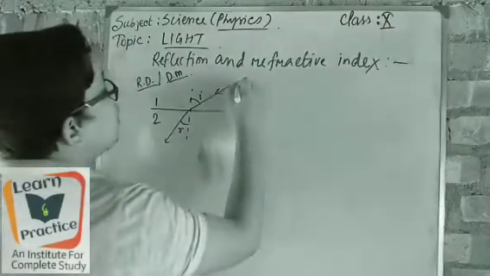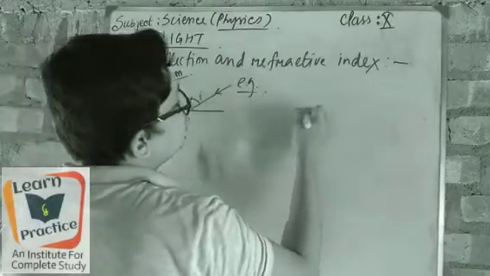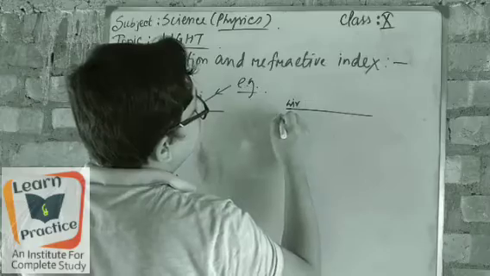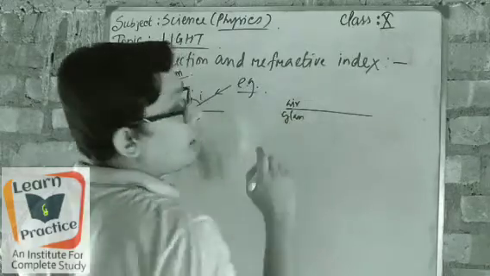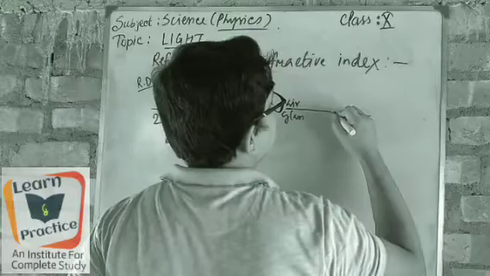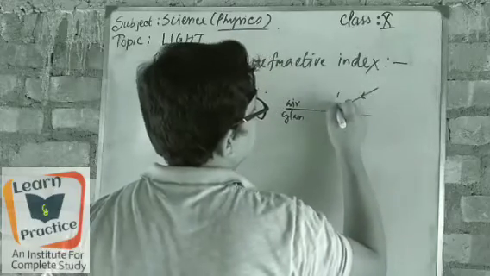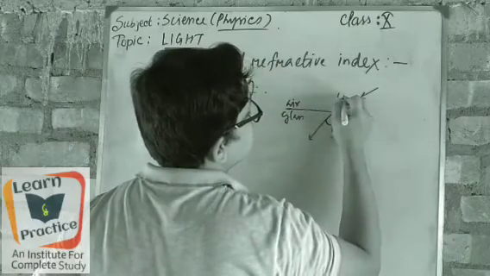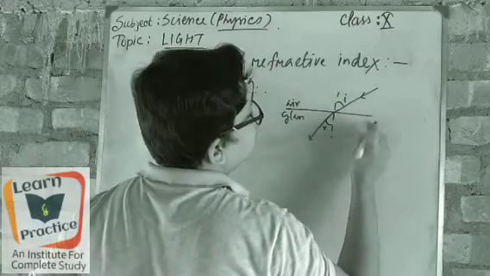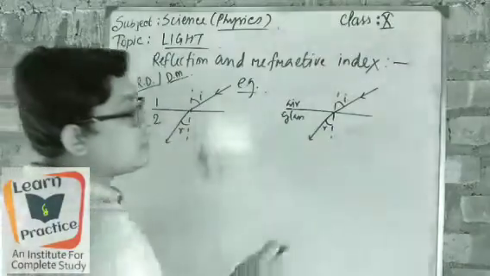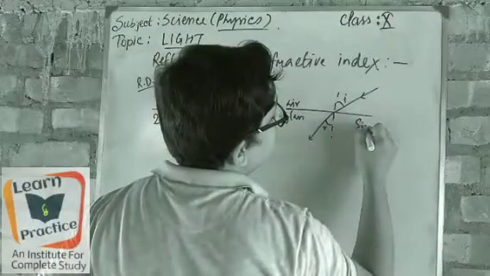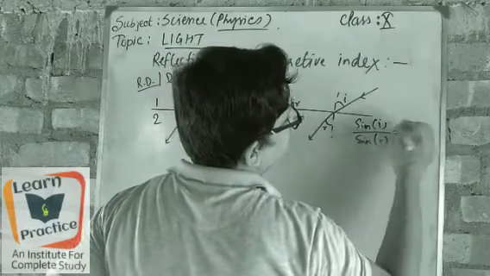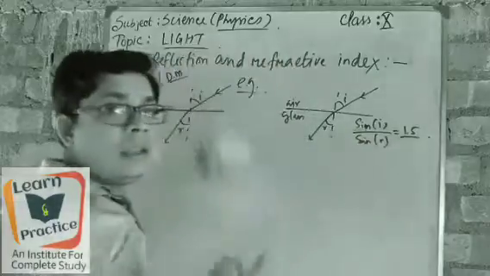For example, we can take a different example. Suppose the light passes through air and glass. Air and glass I am taking. Light is passing through air here, this is the normal, and these are I and R. If we go for Snell's law, sine I by sine R equals 1.5, because we have discussed this earlier.